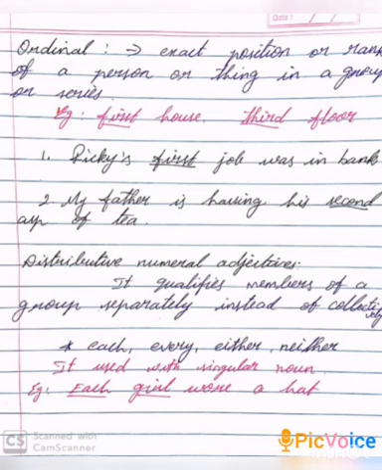Next, quantitative adjectives show how much of a thing is meant. How much of a thing is meant, called a quantitative adjective. We have heard enough exercise. How much exercise? Enough. He has no sense. Here no is a quantitative adjective. Third one, you did not eat any rice. In these sentences, enough, no, any, little, much, all, whole, some, great, half, sufficient, these are all called quantitative adjectives.